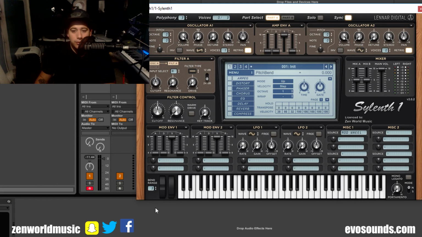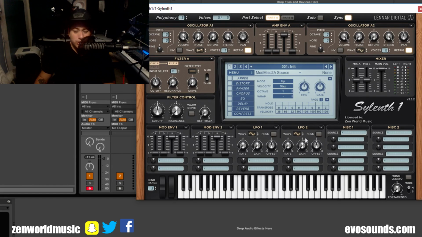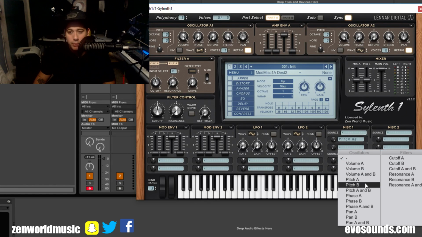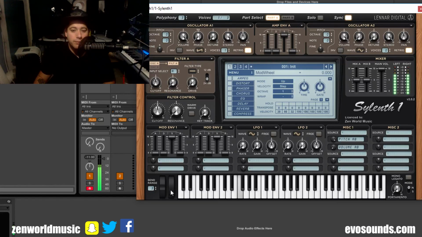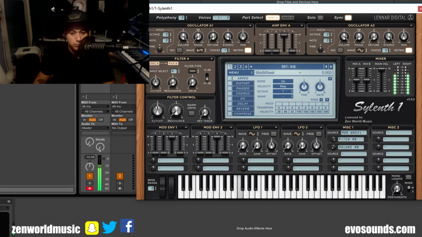Here's where you can route stuff to the mod wheel. Talking about the mod wheel, it's just like a shortcut thing. You can route stuff to it, and then as you move it up, it will alter the values accordingly. So let's say you want a positive change, you'll have the value go up, and if you want a negative change, the value will go down. For instance, let's say we want pitch A and B to go up and the volume to go down, then we'll put mod wheel here. You see pitch goes up and volume goes down. So that's how you use the Misc section. Very simple, nothing crazy. And then the mod wheel is just for that, as I've explained.